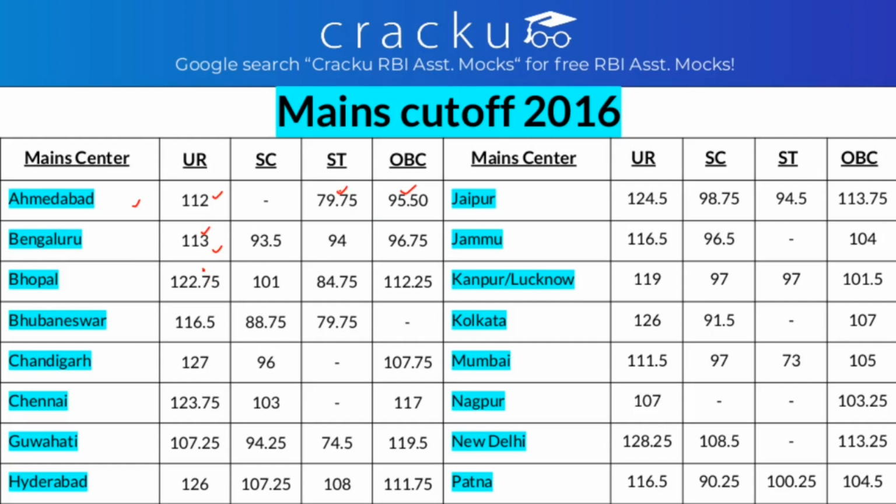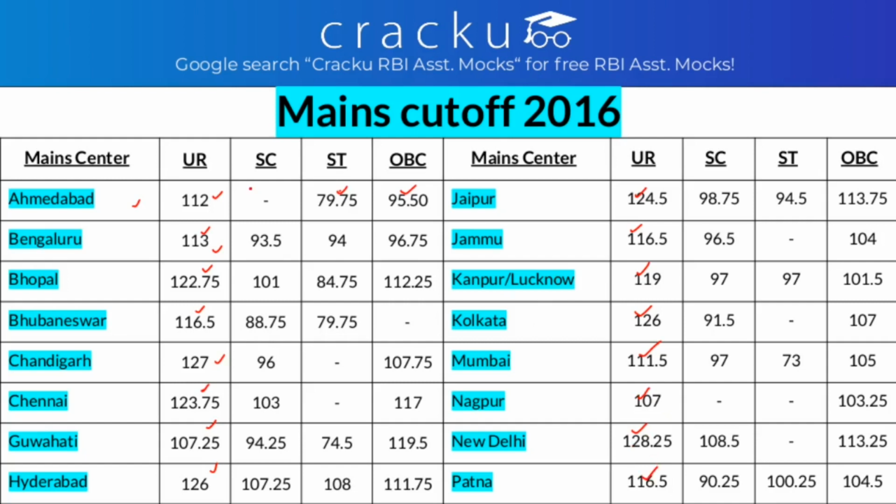In Bhopal, it is 122.75. In Bhubaneswar, it is 116.5. In Chandigarh, it is 127. In Chennai, it is 123.75. In Guwahati, it is 107.25. In Hyderabad, it is 126. In Jaipur, it is 125.5. In Jammu, it is 116.5. In Kanpur, it is 119. In Kolkata, it is 126. In Mumbai, it is 111.5. In Nagpur, it is 107. In New Delhi, it is 128.25. In Patna, it is 116.5. And in Cochin, it is 128.75.